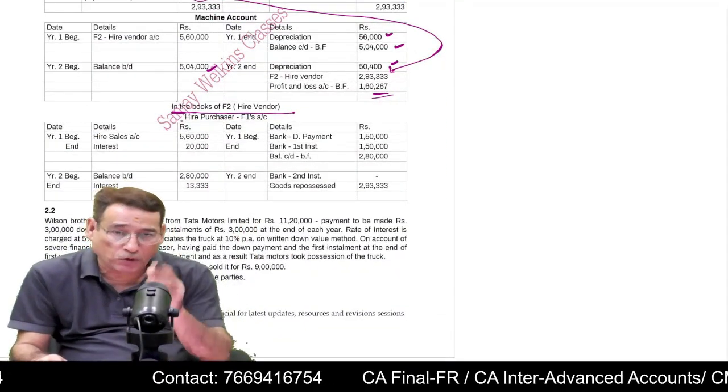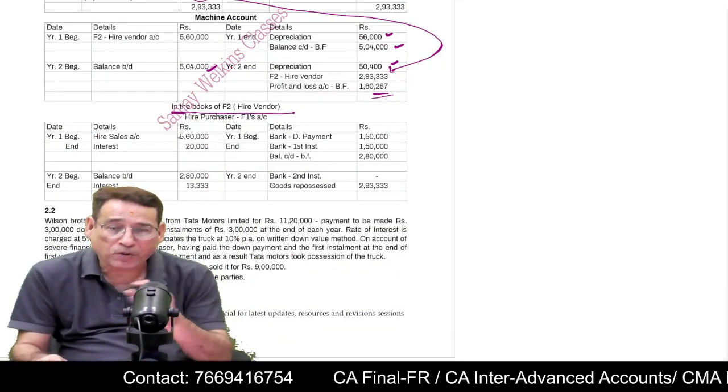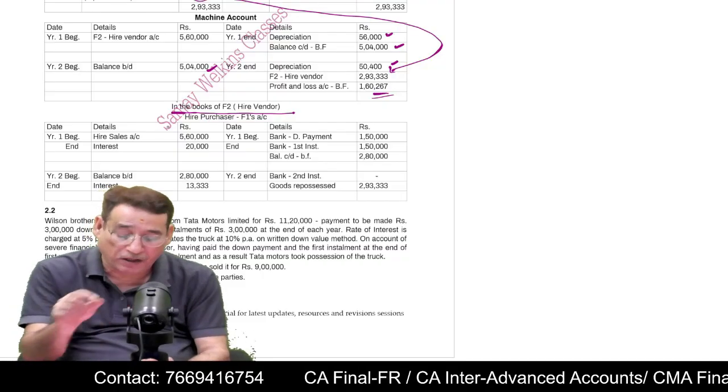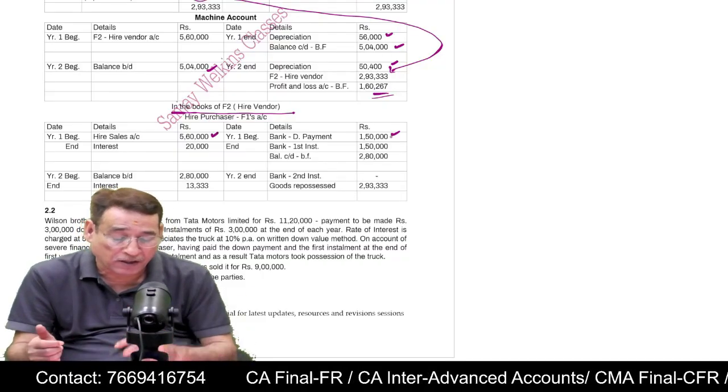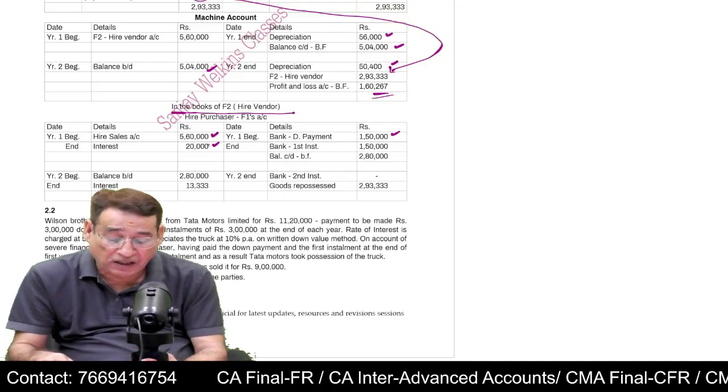For example, now you presume you are the seller. You have sold the goods. So you will write purchaser account debit to hire sales 560. You will receive the down payment. You are going to write it on the credit side. Then you will pass the entry for due.